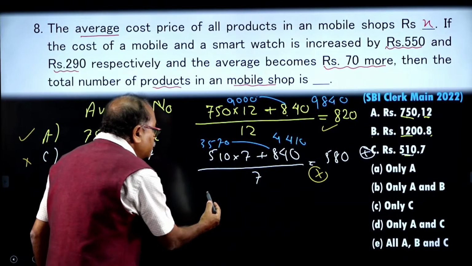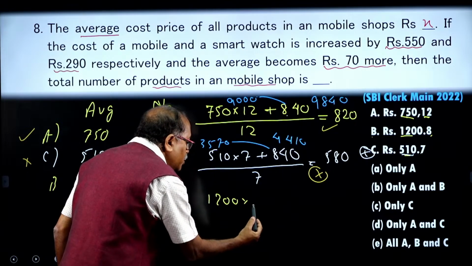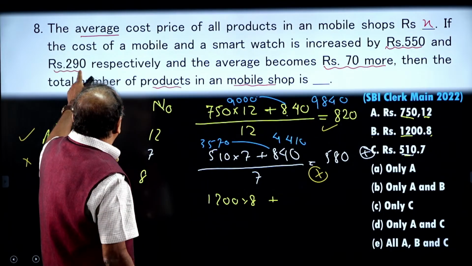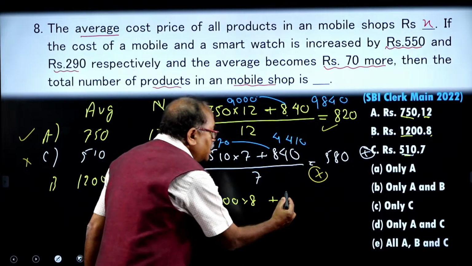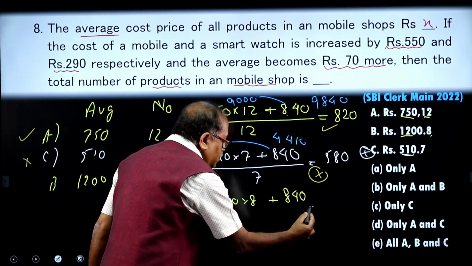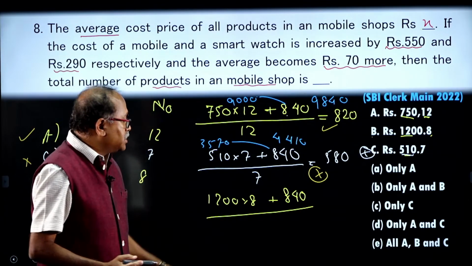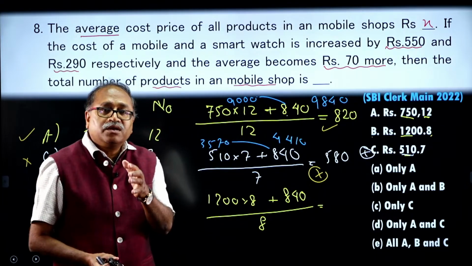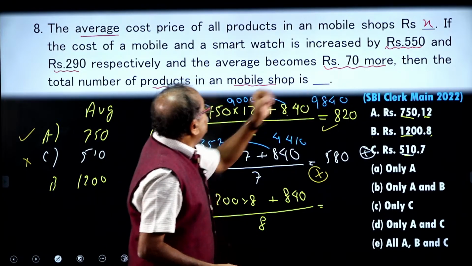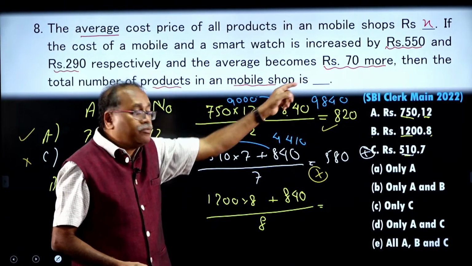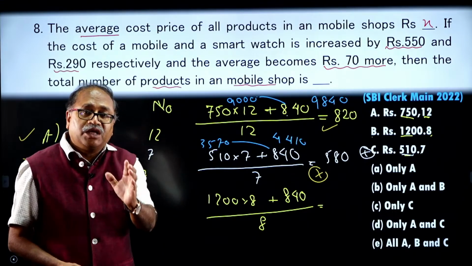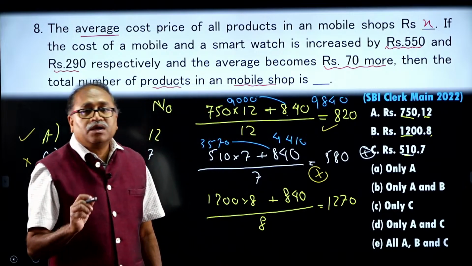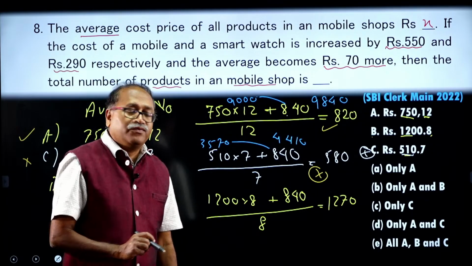1200 into 8, that gives us the total, and plus the increased value, that is 550 plus 290, that comes to 840, and that should be divided by how many products are there? 8 products, divide by 8, and I should get an increase of 70. The average is 70 more. So, that is 1200 plus 70, that comes to 1270. Am I getting that 1270 or not? I need to verify it.